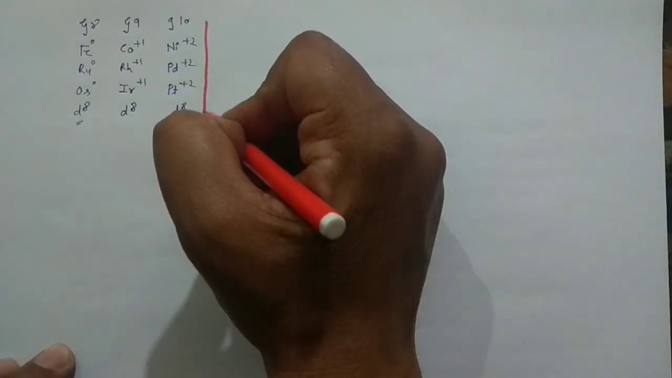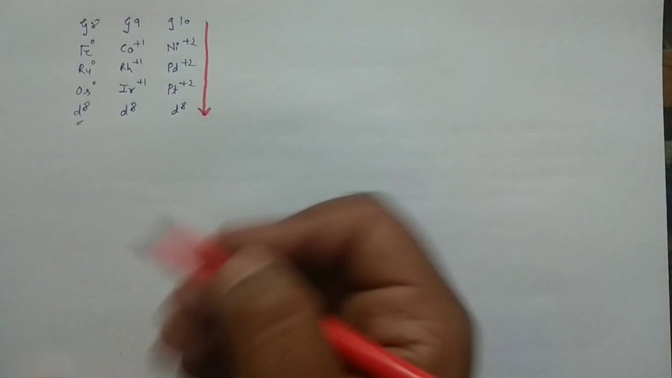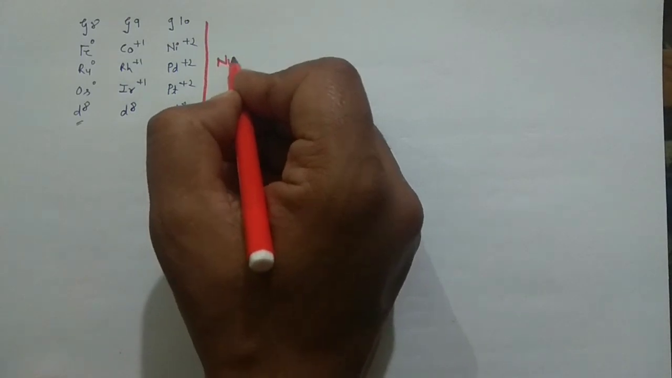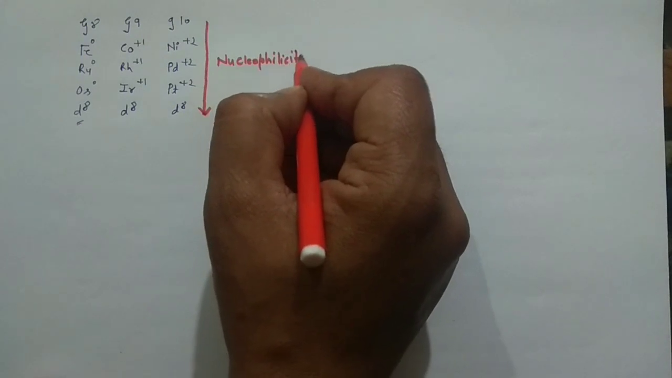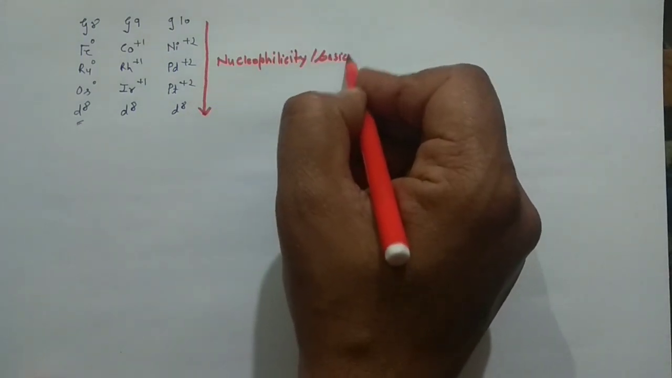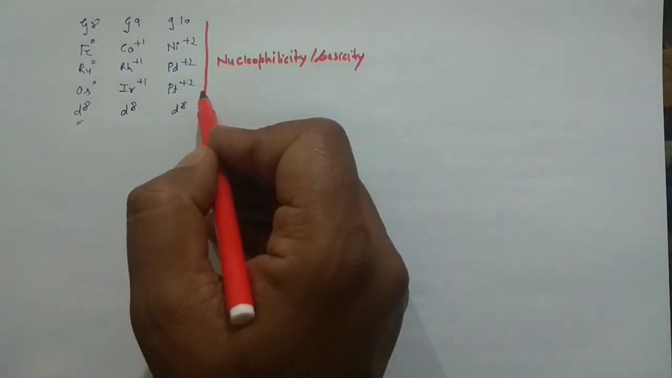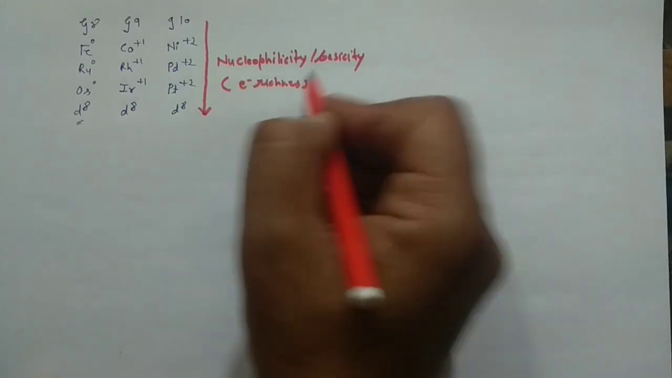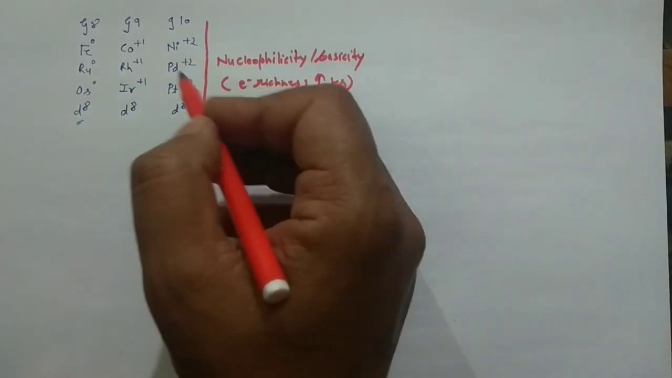When you go down the group, the nucleophilicity of the metal increases, or you can also call it basicity. These are the general features: basicity increases down the group. That means when you move down the group, the metal becomes more electron rich. So when electron richness increases, the rate of the reaction increases.